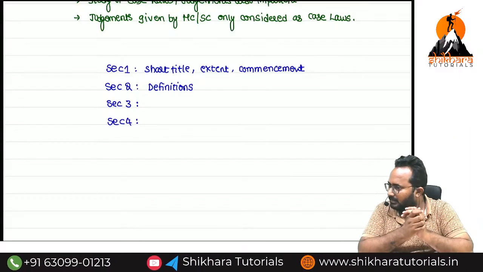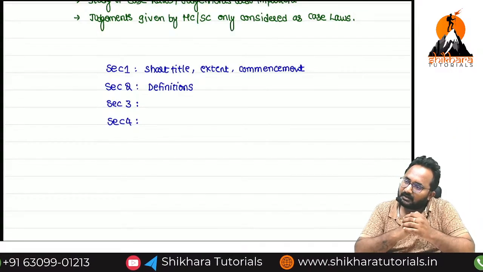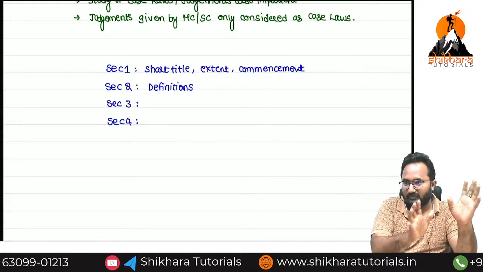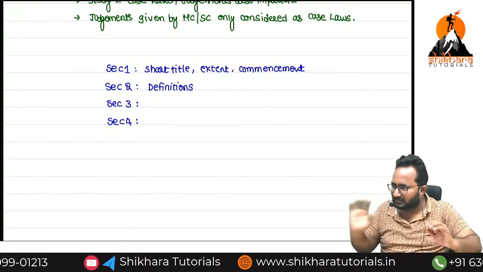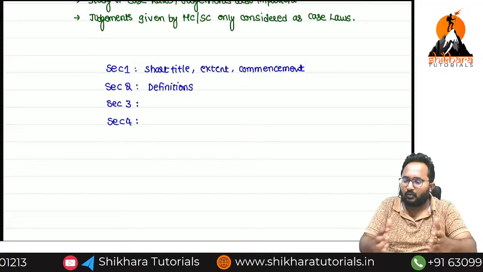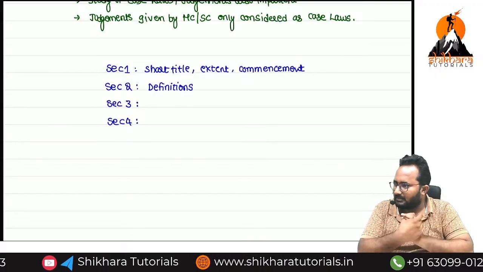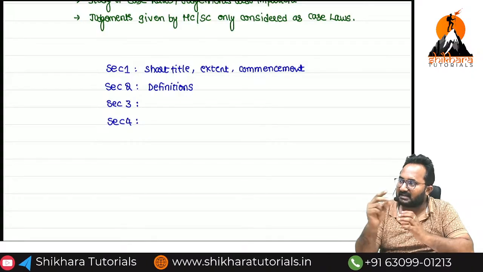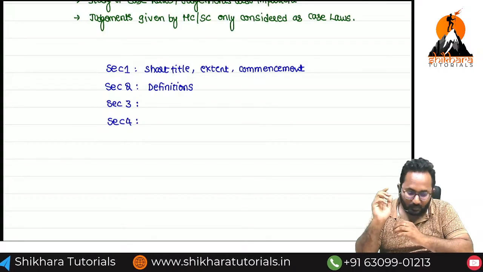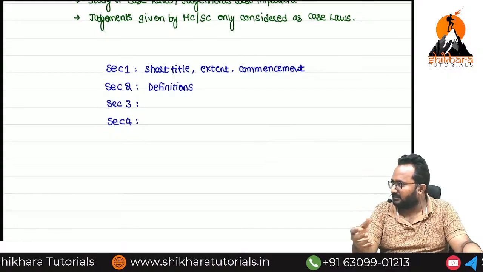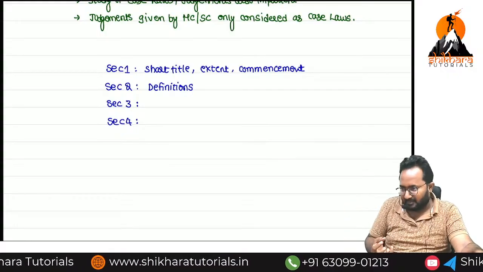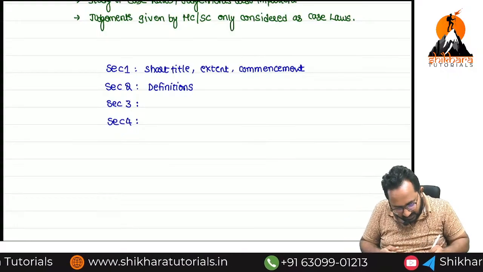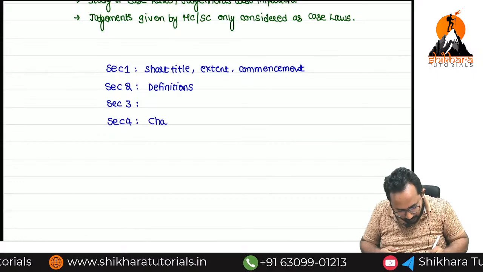Who says that? The act. In the act, there will be a charging section. Charge means we are charging some amount. So that is only section number 4.